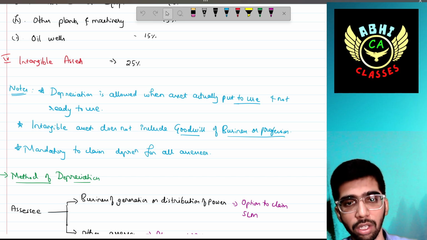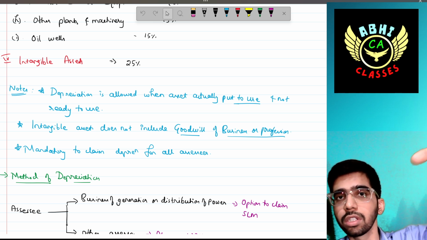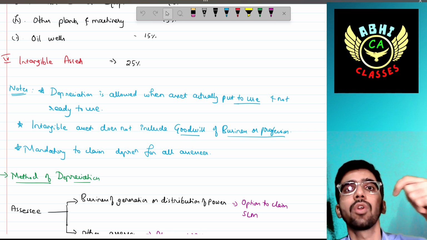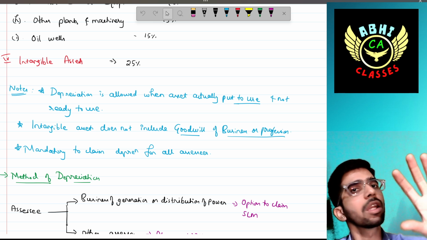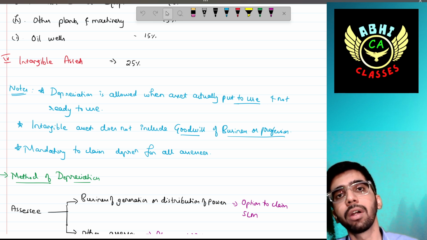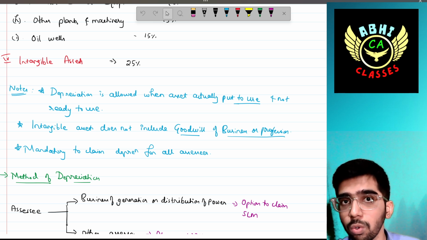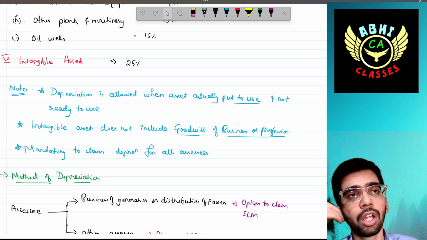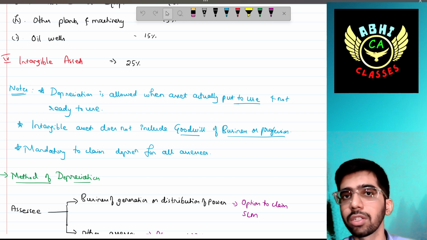That fire extinguisher has been put to use in the business premises, and even though it has not been actively used, the depreciation can be claimed. But what is the restriction? Depreciation cannot be claimed if it is not put to use. You should revise those terms once again.